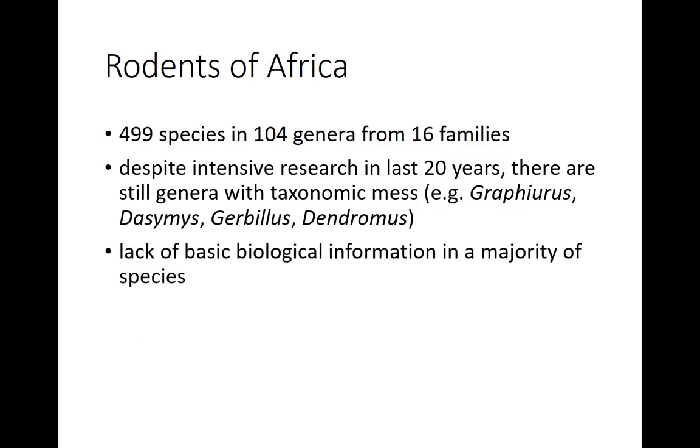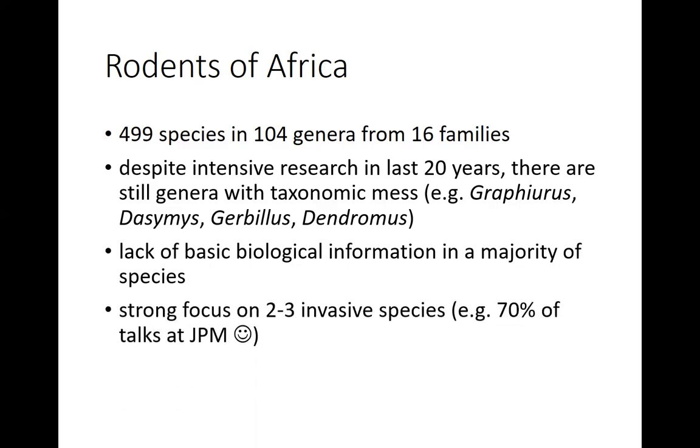And the interesting thing is that there is a lack of basic biological information in the majority of species. For some species, we have good biological data in some regions like Senegal. So we know a lot about species of Senegal, but these are just, let's say, 10 species of these 500. So for the majority of species, there is no biological information. And on the contrary, there is a strong focus on 2 or 3 invasive species of African rodents.